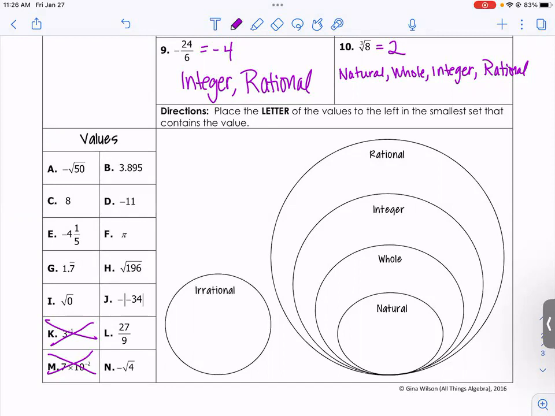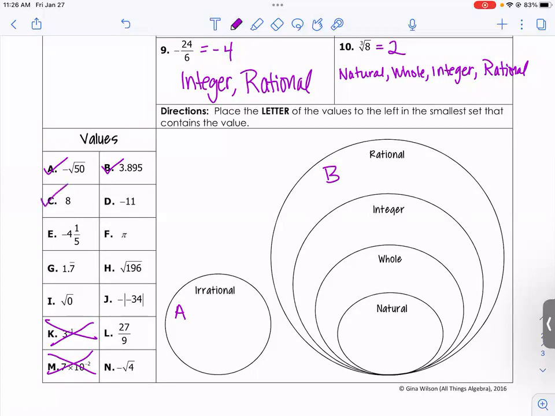Okay, let's start talking about these. Negative square root of 50. That is gonna go in irrational. 50 is not a perfect square. B, that is a decimal that doesn't stop. So it's gonna be in the rational.